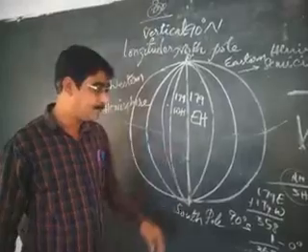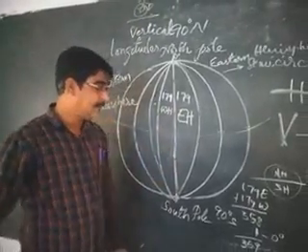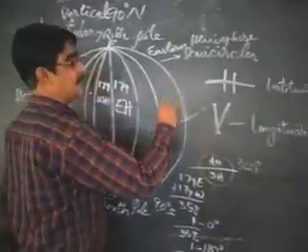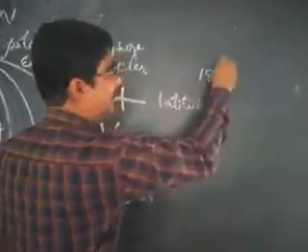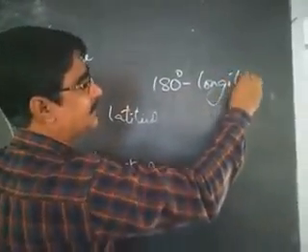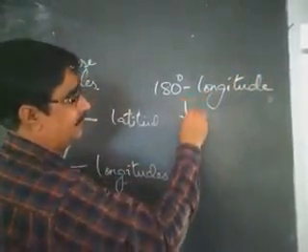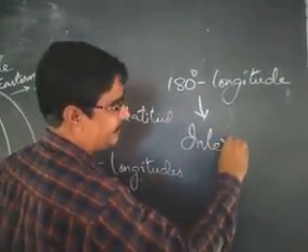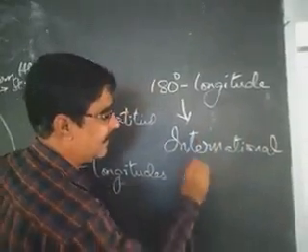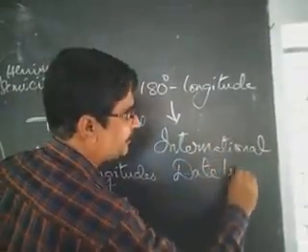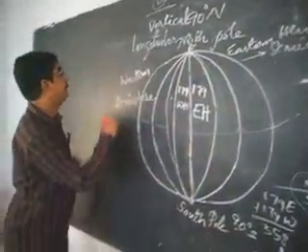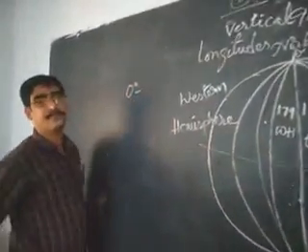See here, the 180 degrees longitude is called the International Dateline. We will see it later. International Dateline. Then what is 0 degrees longitude?